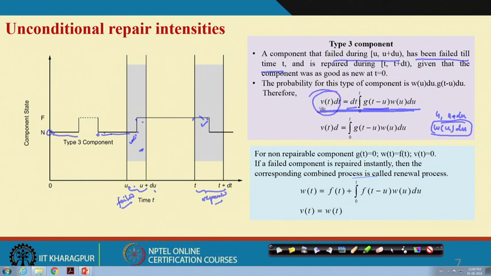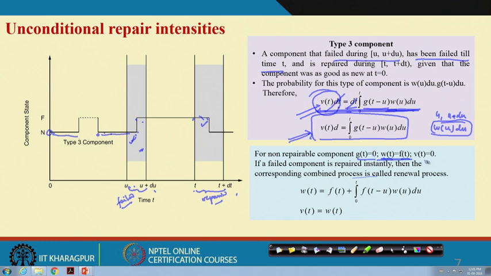So the unconditional repair density is V(t), and V(t) into dt basically says that the component will be repaired between t and t plus delta t. This is the case, and then this equation. Now this t and this t will be cancelled out, and as a result you will have this equation.